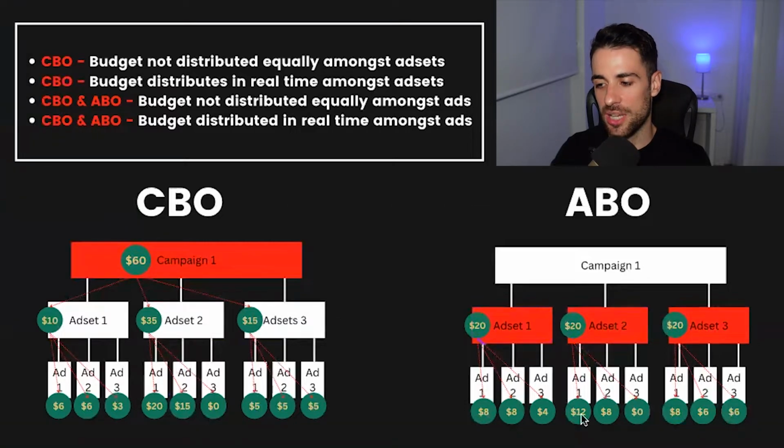Okay, so this is just the same setup, this is completely theoretical, but it just shows you Facebook is determining at this level here, but that's the only place it can control, versus this one where Facebook can determine every single place where it's going to distribute your budget. So if the difference between the two is only at what level you're setting the budget, why is CBO then better than ABO? Well, the reason is that ABO has some inherent flaws, which we're now going to take a look at.